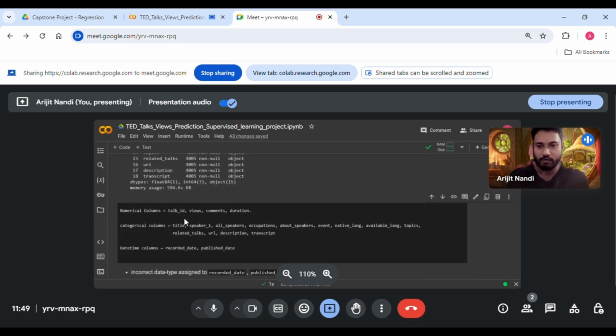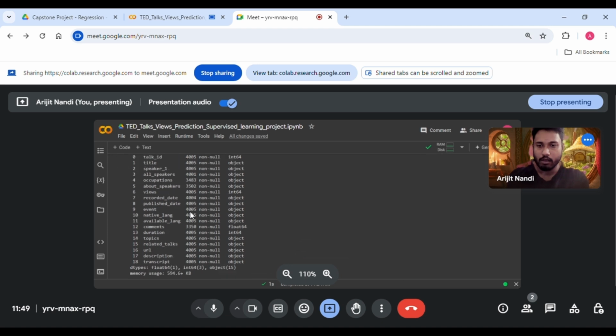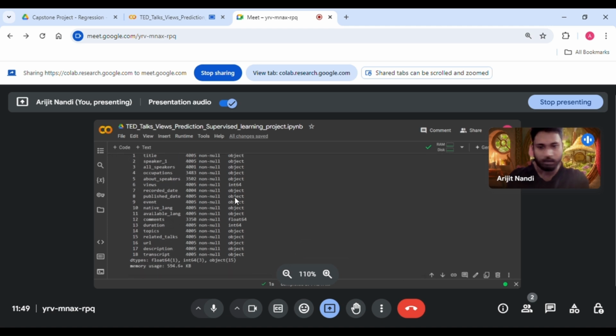What we have got from this is that recorded date, published date, and comments are all in incorrect data types. You can see this published date is in object type, so we will change it to date type.